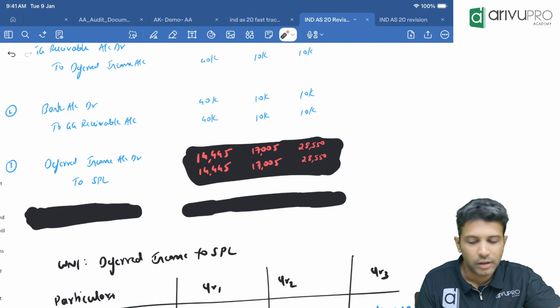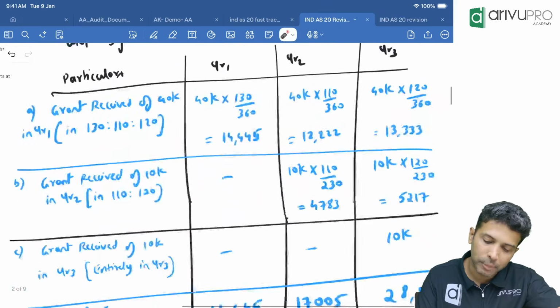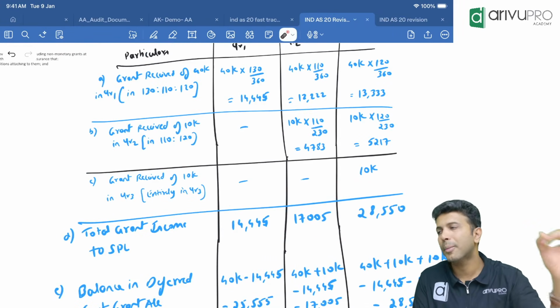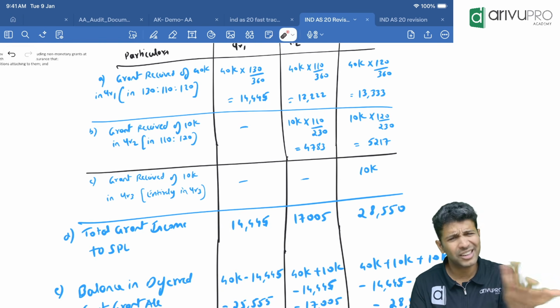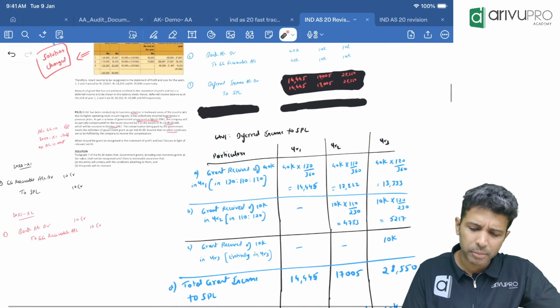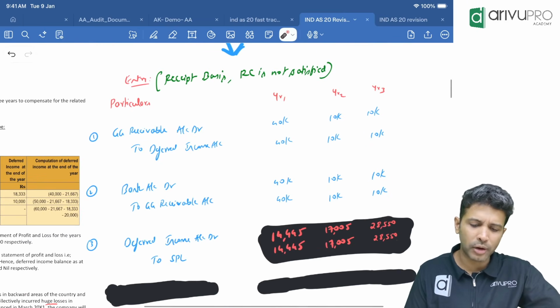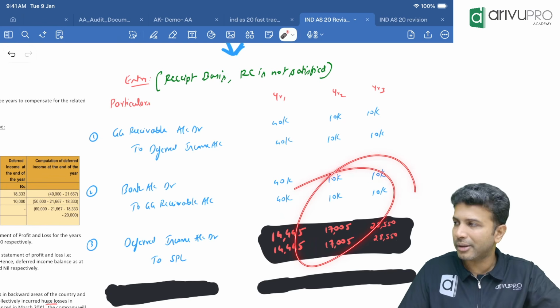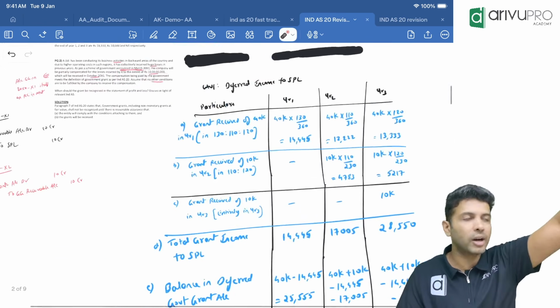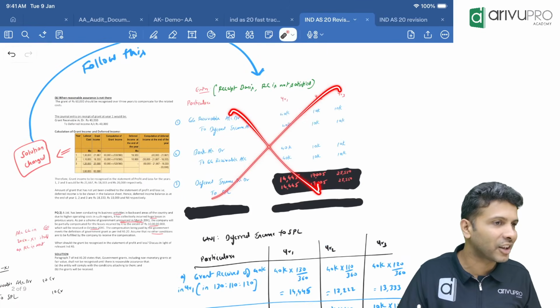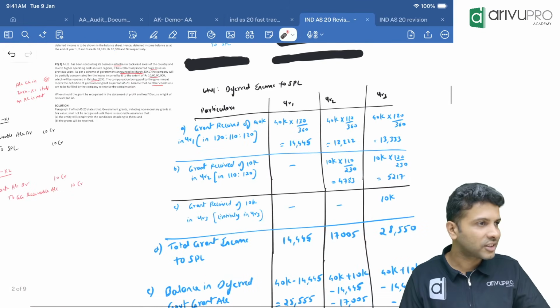Clear? This is one other requirement of the problem. How much deferred income you will transfer to SPL. Then they also asked how much is the balance in deferred income. That is also very simple. Balance in deferred income. You can find it from the entry, that will be easier, or you can also directly find from here. Okay, let's try to work it out from the statement only, because in exam, you may not present the entry. You may only directly do the statement.